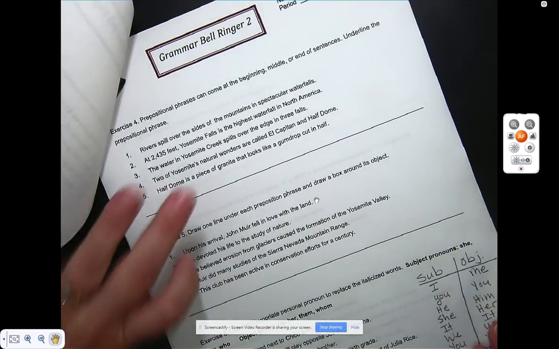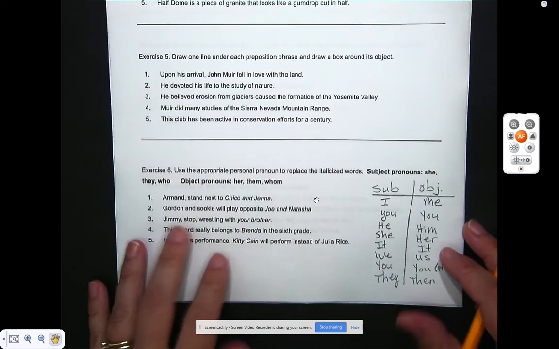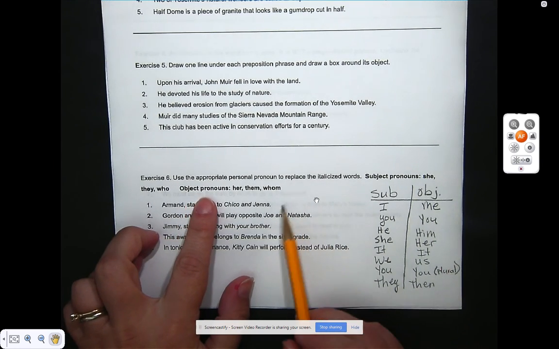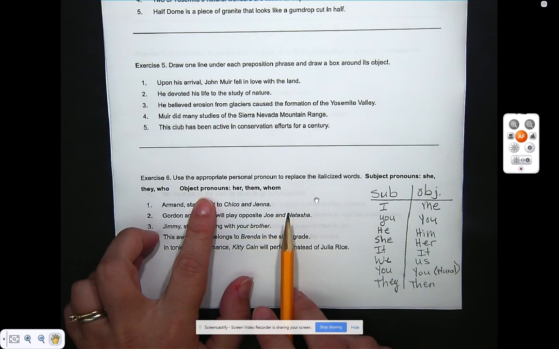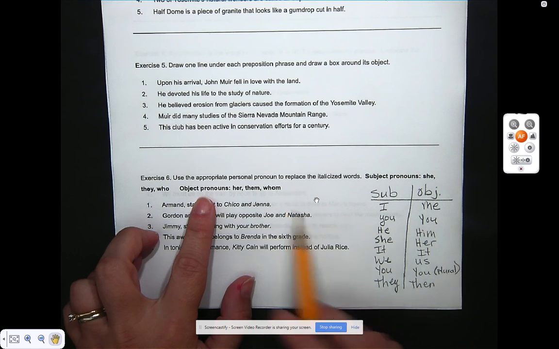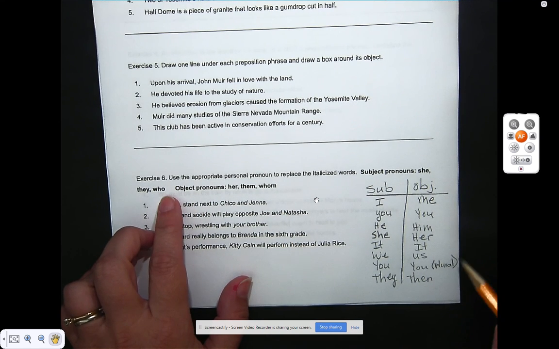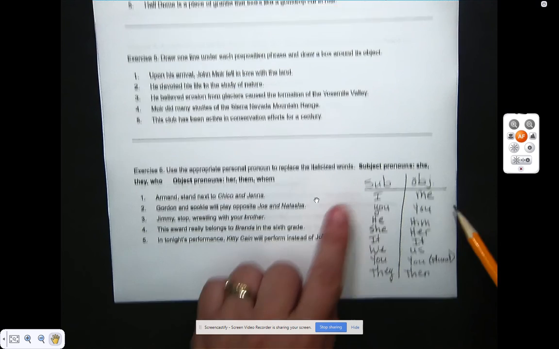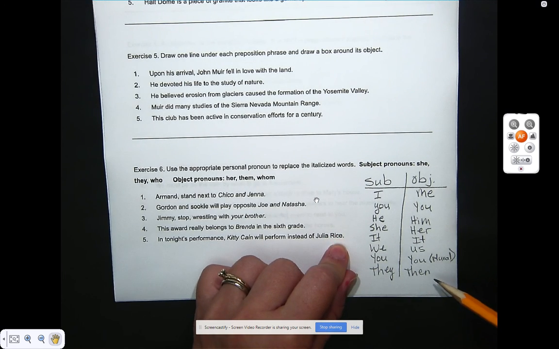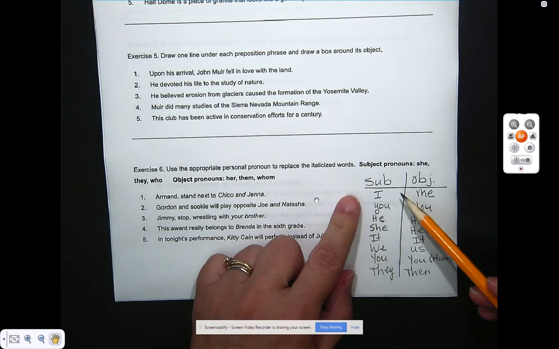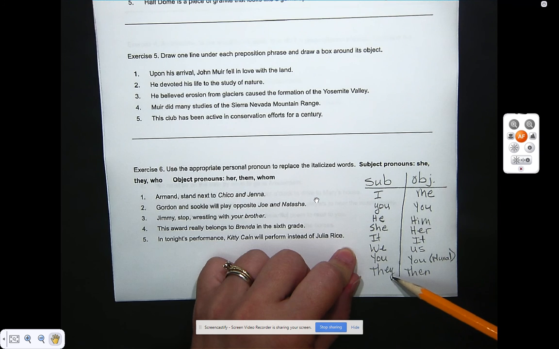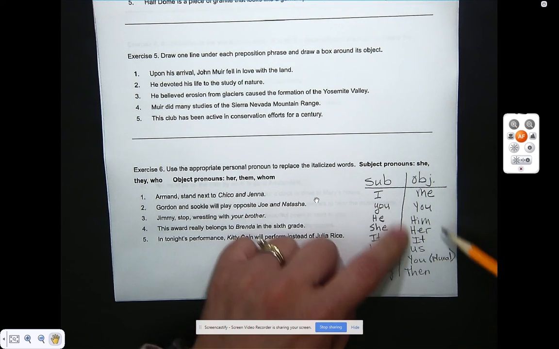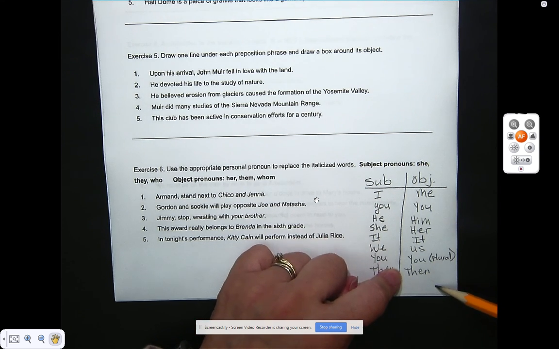But first we're going to start with exercise number 6. And it lists some prepositions on the brain. Pronouns. Today and a couple other days this week we're going to look at pronouns. This is a complete list of all of the pronouns. You have subject pronouns at the beginning of the sentence and object pronouns at the end of the sentence.